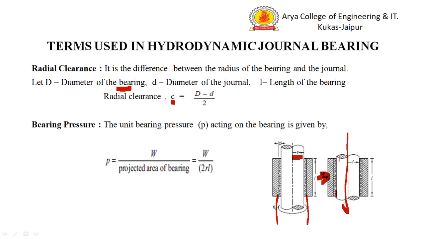Projected area of a cylindrical part is a rectangle. So area is the area of this rectangle, which is equal to 2r times the length of the bearing. So bearing pressure P is equal to W upon 2rL.